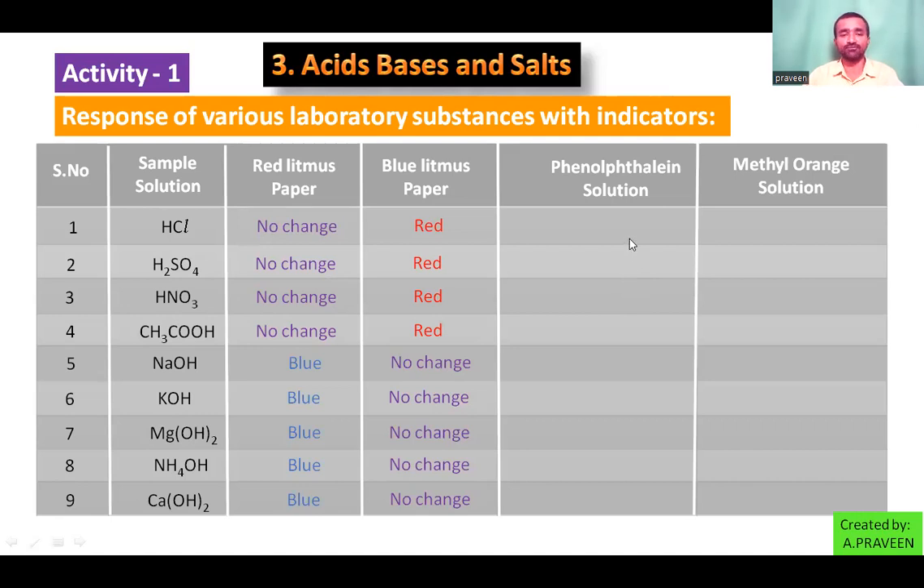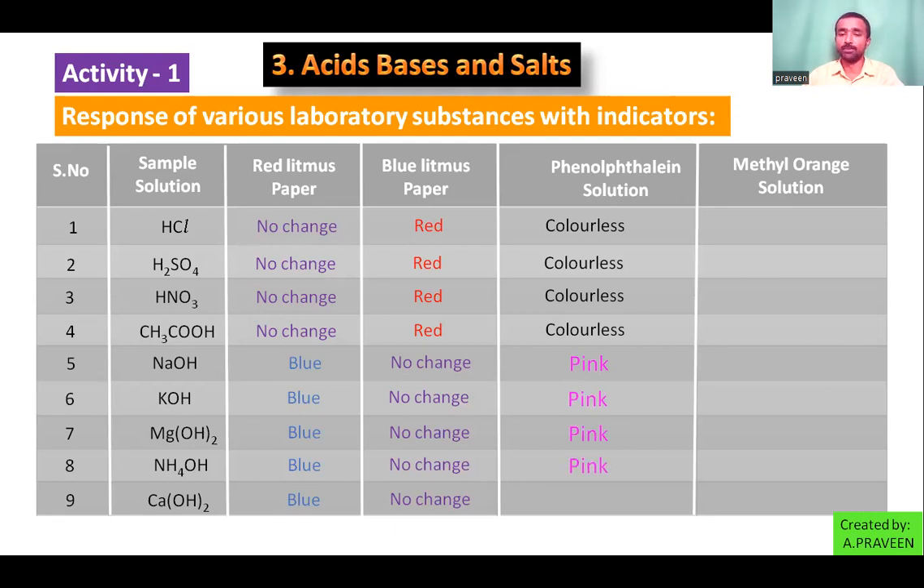Next, using the phenolphthalein solution, adding 2-3 drops of phenolphthalein solution into sulfuric acid and hydrochloric acid, no effect, no change in the color. It remains colorless, but no change into pink, right? Sulfuric acid remains colorless, nitric acid colorless, acetic acid colorless. Sodium hydroxide, when you add phenolphthalein indicator, it changes into pink color. Potassium hydroxide, pink. Magnesium hydroxide, pink. Ammonium hydroxide, pink.